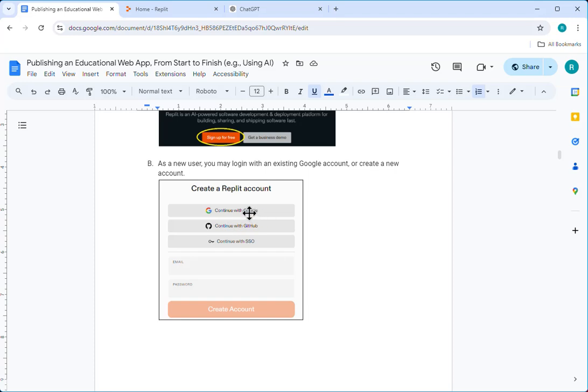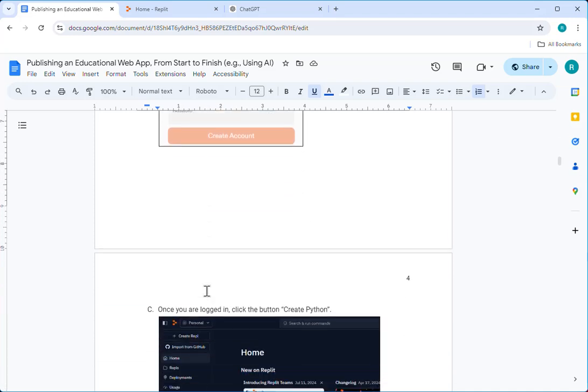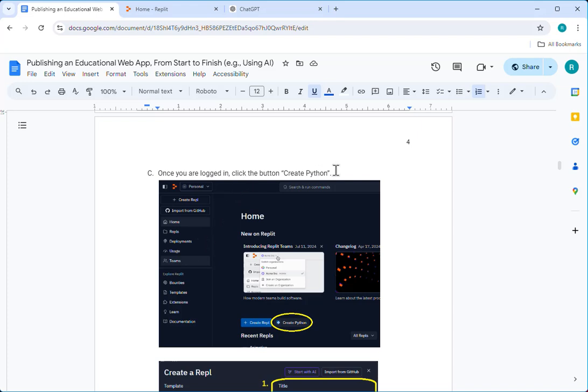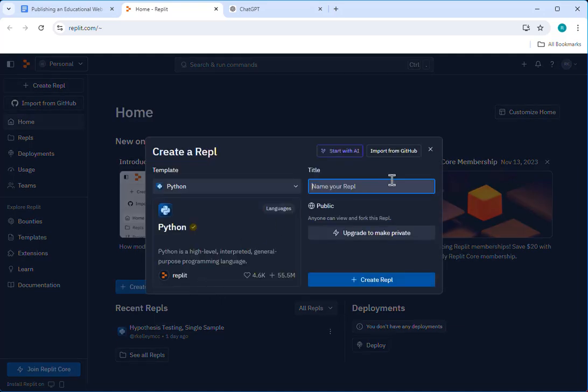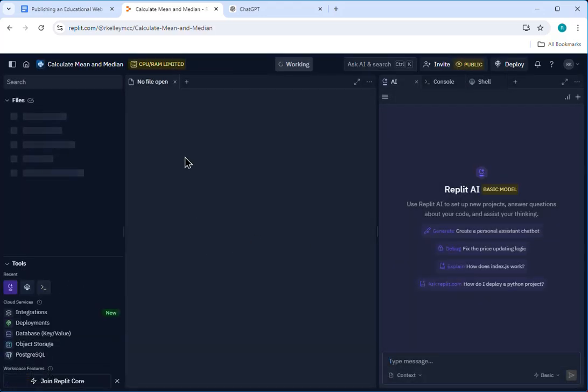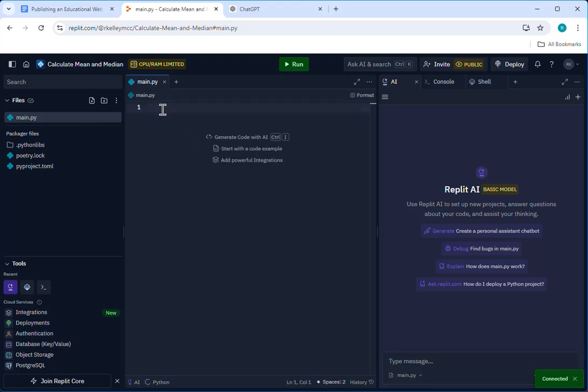If you have a Google account, you can click Continue with Google, select your account, and log in that way. Or you can create a new account here with your email and providing a password that you'll be using. Okay, once you're logged in, we're going to click on the button Create Python. So here we go. And we'll go ahead and provide a title. So we'll say calculate mean and median. Create REPL. Setting it up. It's continuing to set up, and now it's ready.